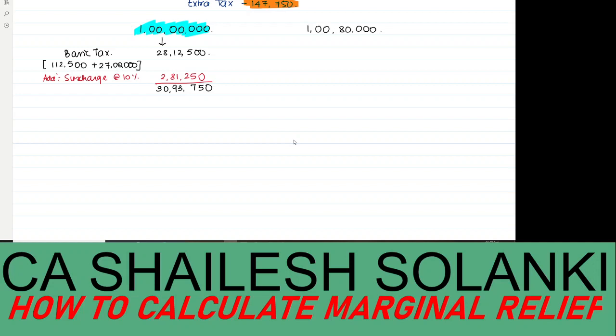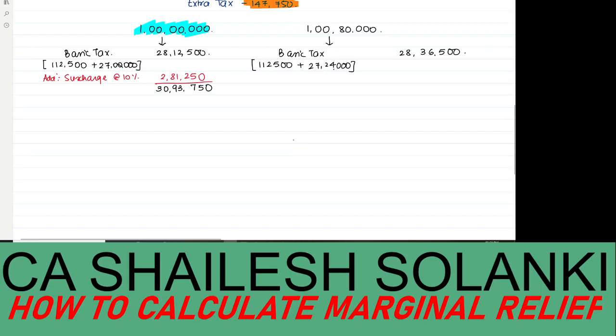But if we calculate for 1 crore 80,000, the basic tax will be the same, up to 10 lakhs 1 lakh 12,500, and on the balance, that is 90 lakh 80,000 multiplied by 30%, we get 27 lakh 24,000 plus 1 lakh 12,500, so we get 28 lakh 36,500.